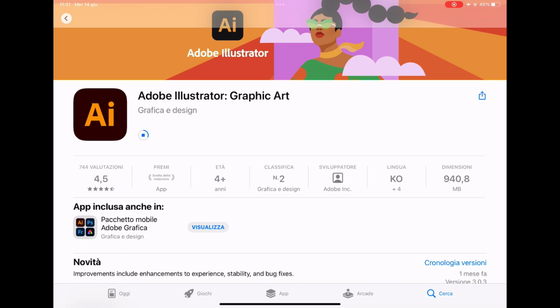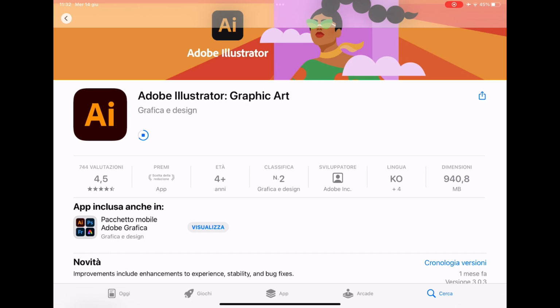But now we can see Adobe Illustrator. It's here. Once it's installed, you should log in with your email or your Apple account. Your Apple account is better, it's easier. And then you should check that the email is right. You will receive an email where it's written to confirm that it's your email. You click yes, and that's it.